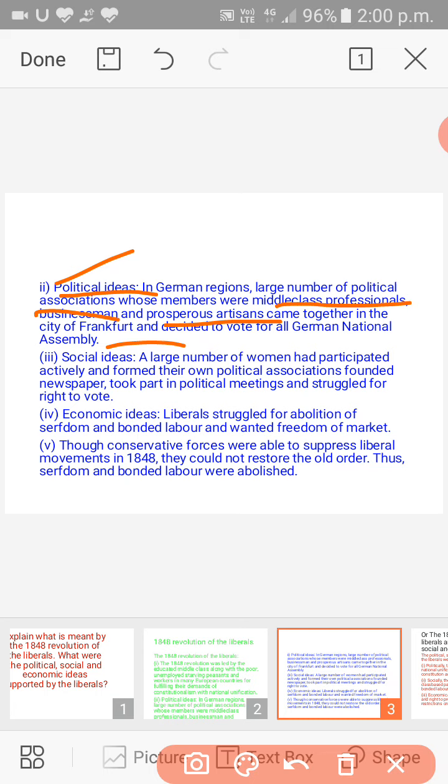So this was the political ideas, and the other was social ideas. A large number of women had participated actively and formed their own political associations, founded newspapers, took part in political meetings and struggled for the right to vote. So guys, here we also find the social ideas.